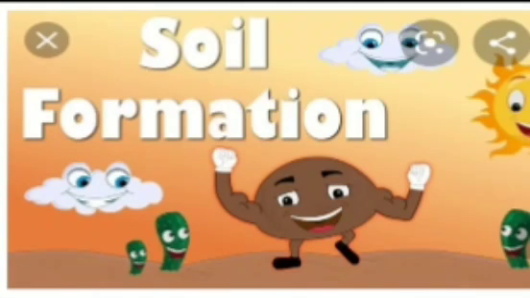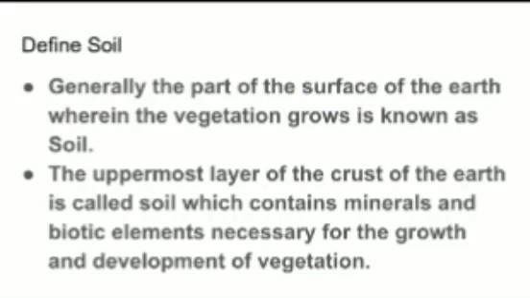So, how is soil formed and what is soil? First of all, we will know the definition of soil. How can you define soil? Commonly, the part of the surface of the earth wherein vegetation grows is known as soil. The upper surface of the earth where we can see trees, plants, shrubs, that is known as vegetation. So that part of the earth is known as soil.